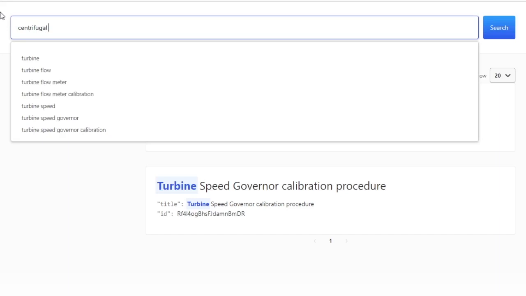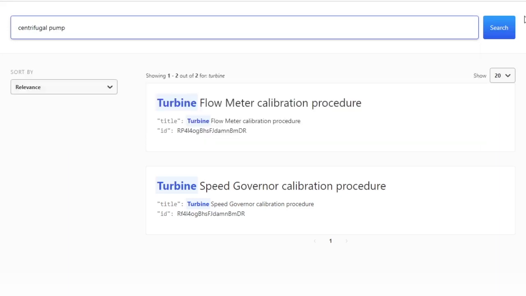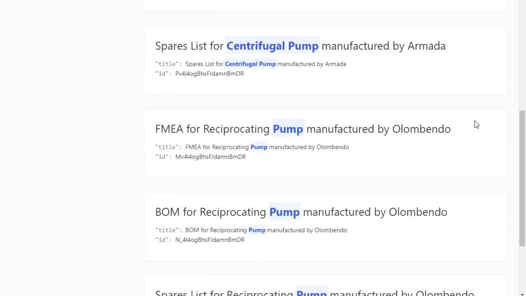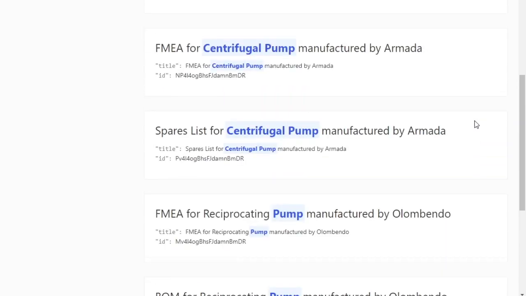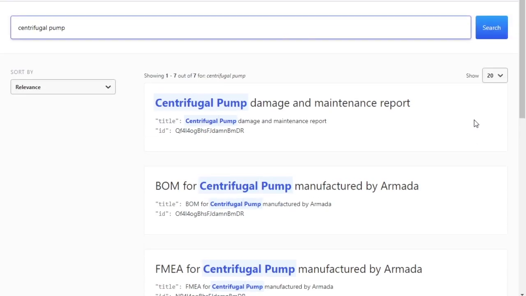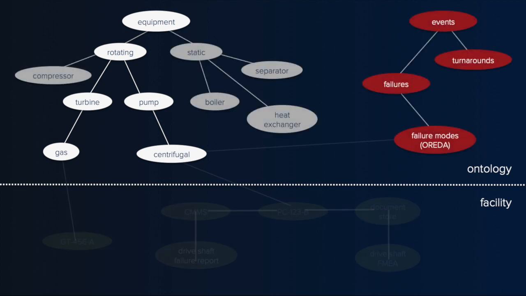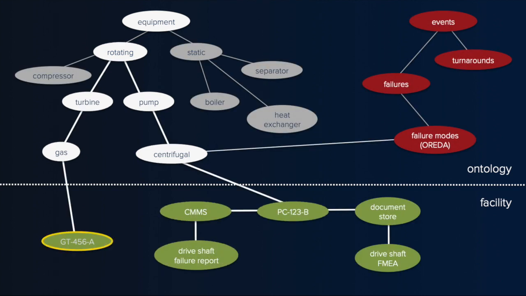However, your databases actually contain reports and emails on centrifugal pump drive shaft failures, as well as generic failure mode data from OREDA. Is there a search solution that could have found this data? Well, a centrifugal pump is a type of rotating equipment. Similarly, a gas turbine is also rotating equipment. A system that captures this ontological structure could find and recommend that you review the centrifugal pump failure report, even though you only searched for gas turbine failures.